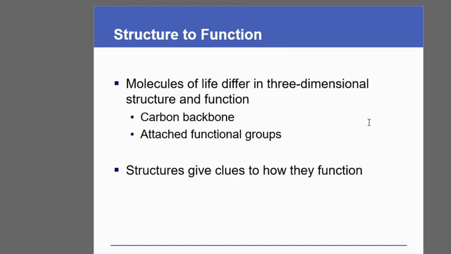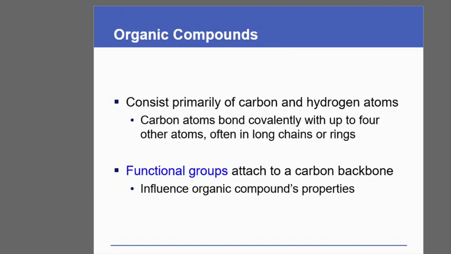I guess in chemistry you might be studying functional groups. A functional group is the group which imparts some additional property to that molecule. Now the structure gives a clue how the molecule can function. Organic compounds consist primarily of carbon and hydrogen atoms. A carbon atom bonds covalently with up to 4 carbon atoms or non-carbon atoms.